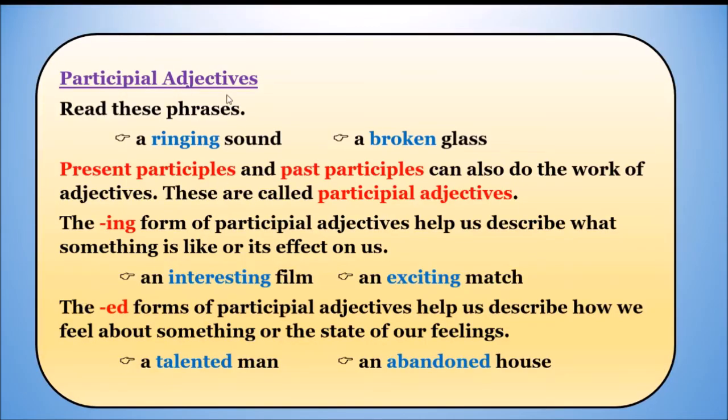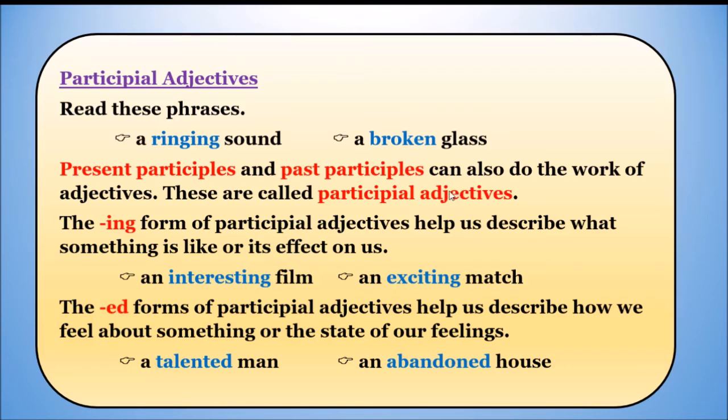Now let us talk about participle adjectives. What is meant by participle adjectives, guys? Let me read this. Read these phrases. A ringing sound. A broken glass. Present participles and past participles can also do the work of adjectives. These are called participle adjectives.